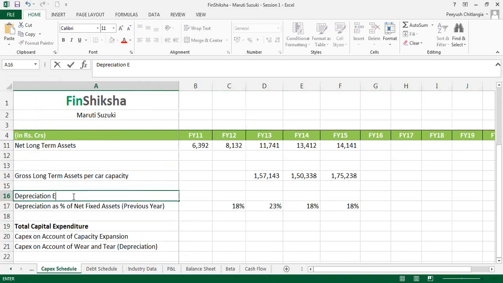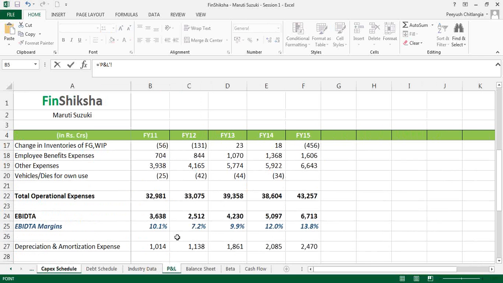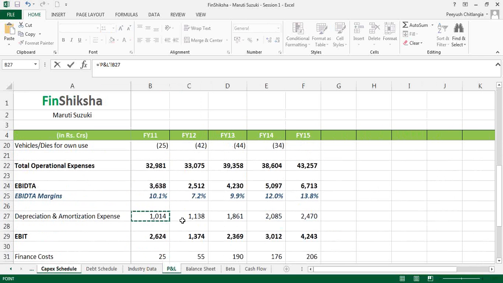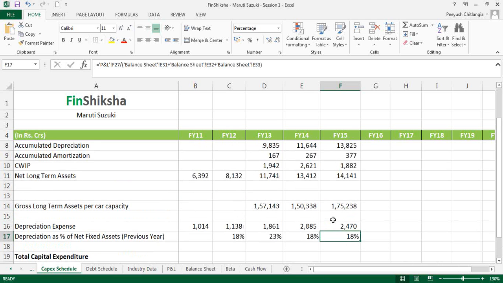So let's quickly go to the capex schedule and insert a row above this, and I'll put in the actual depreciation expense, and I'll link this to the P&L where the depreciation expense is given. So we have the depreciation data available on the same sheet should we want to reference it anywhere, right? Now, if you look at the last few years, what is the data around depreciation for net fixed assets of the previous year?